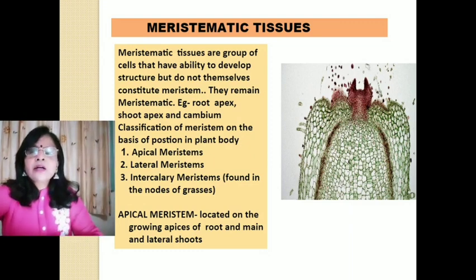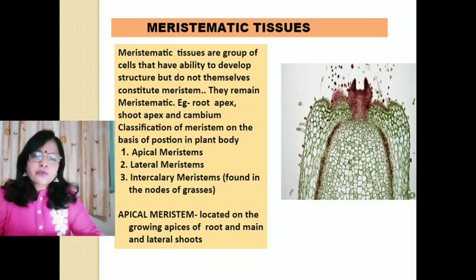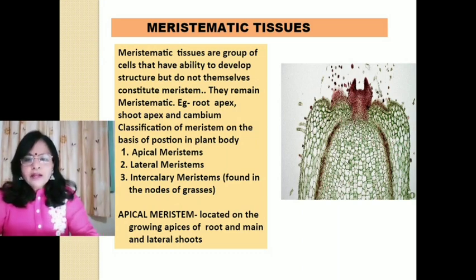And they do not store reserve food material, and they divide in a particular plane actually. On the basis of the position in the plant body, meristematic tissues are classified into three parts: apical meristem, lateral meristem and intercalary meristem.